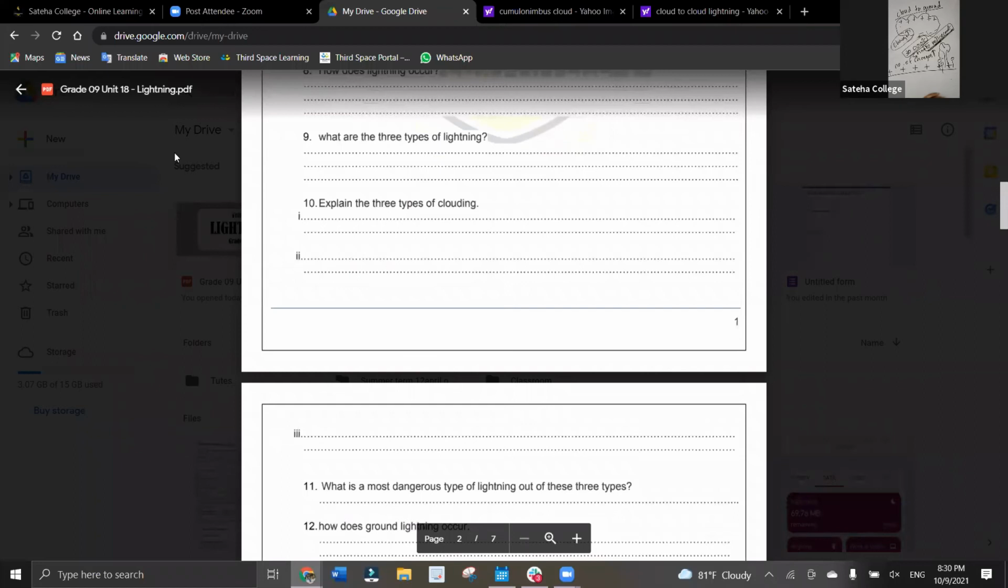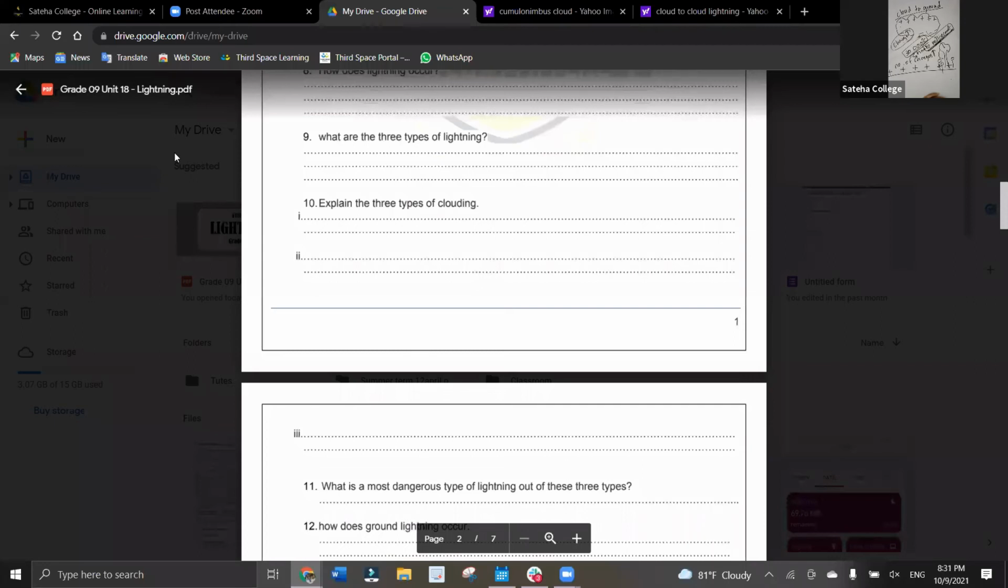And then Ifra, what is cloud to air lightning? Discharge of electric current gathered in a cloud to the surrounding atmosphere, or spreading of lightning in the sky. Yeah, that is correct. So you can say that a discharge of charges accumulated in a cloud occurs in the surrounding air, that you call cloud to air lightning. Very good, Ifra.